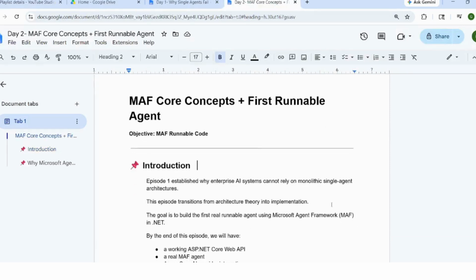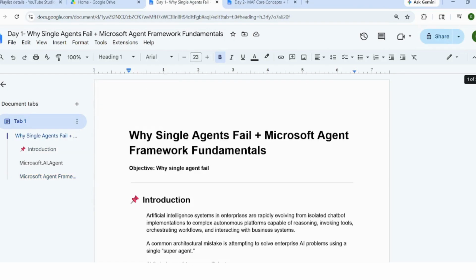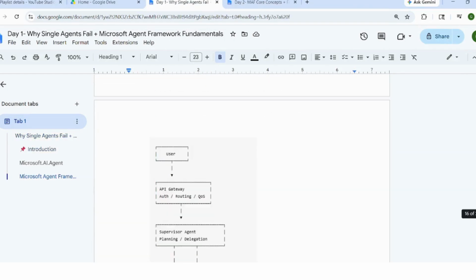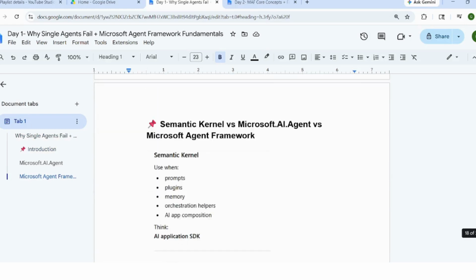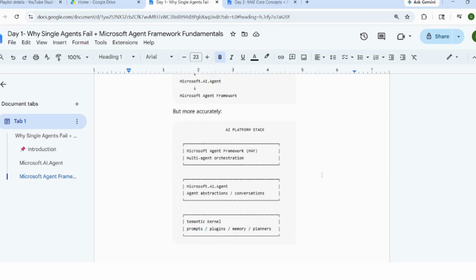So we already started with the MAF concept in day 1, and I am just recapping why agents failed. We discussed this part earlier, but I am giving a recap. Remember one thing, when you talk about MAF, it is specifically for orchestration. It is a multi-agent orchestration framework, not a tool.